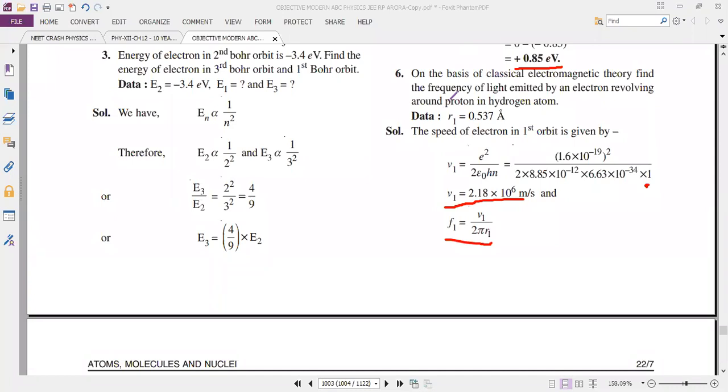Apply the V1 value. R1, that radius 0.537 Angstrom. In the question paper, they are giving 0.537 Angstrom, which means you want to take 0.537. In case they are generally asking, you should take 0.53 Angstrom. You can use only the particular data.